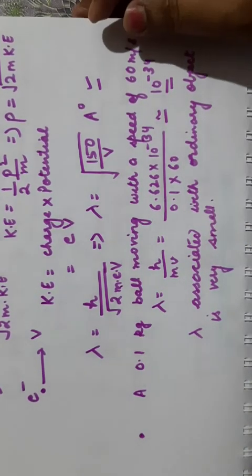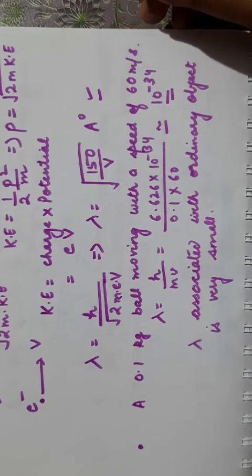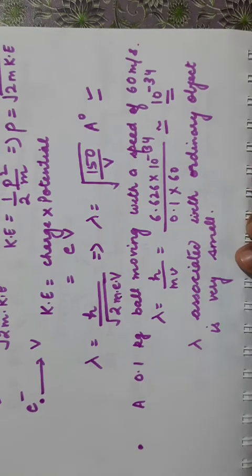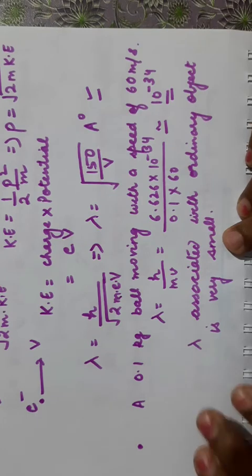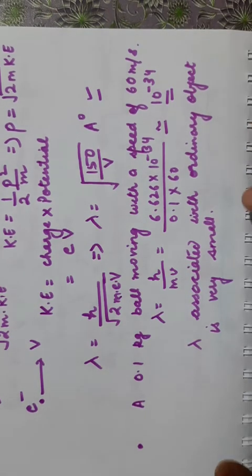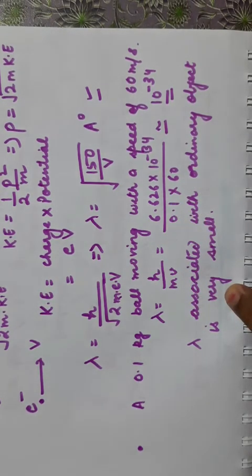See, we have not seen the waves associated with a ball. Suppose a ball is moving, we cannot see the waves associated with it. Why? Because the wavelength is too small to be observed. So that is the significance. It is applicable to all the material particles or all the objects around us, but it's significant only for microscopic particles. It has no significance for the ordinary objects around us.